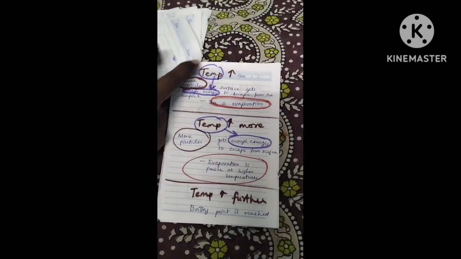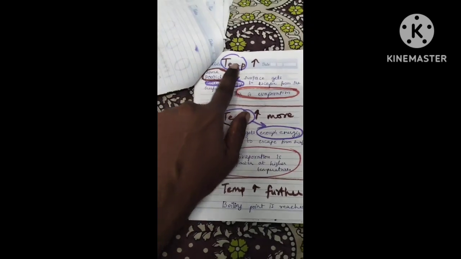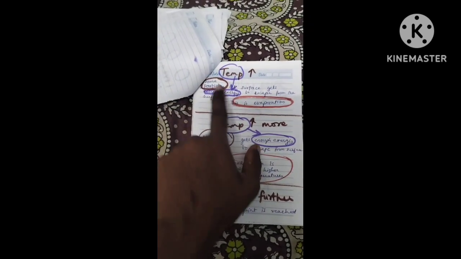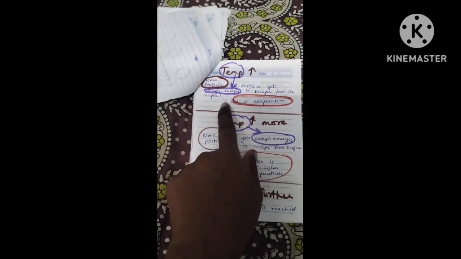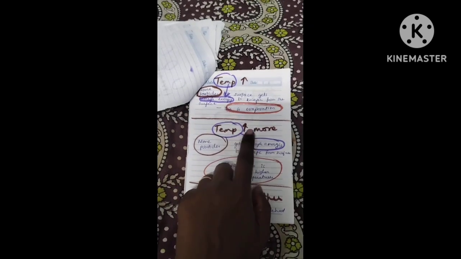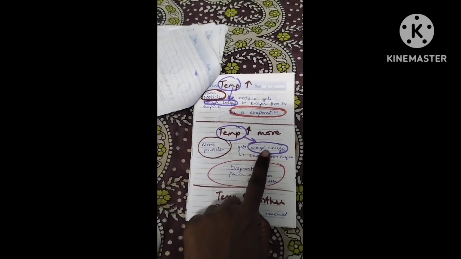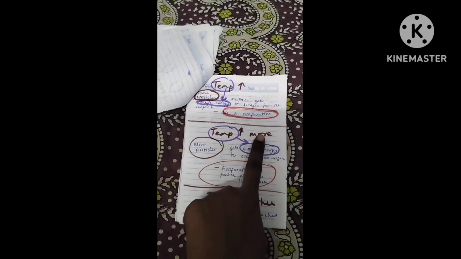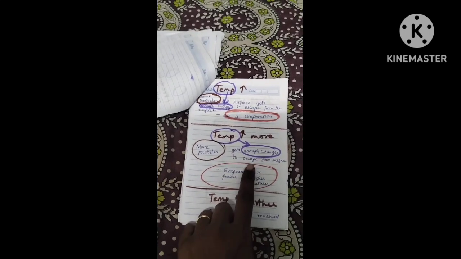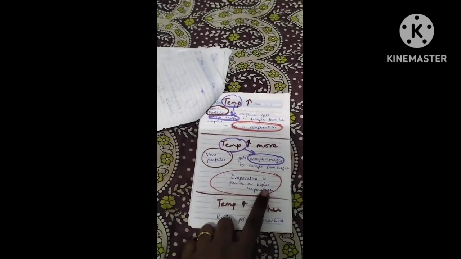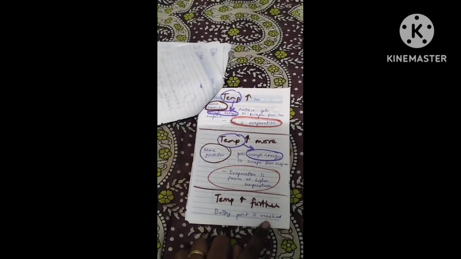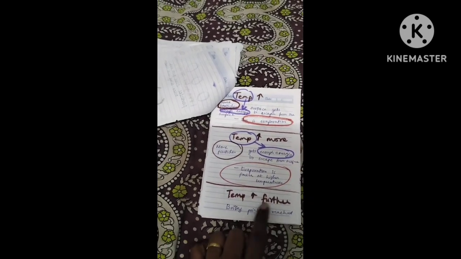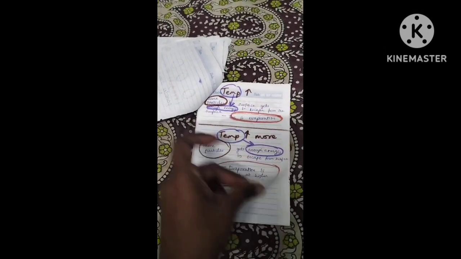First, when the temperature increases, some particles gain energy and escape from the surface. It's evaporation. When the temperature increases more, enough energy is gained by more particles; more and more particles get the energy and escape from the surface. So evaporation is faster at higher temperature. And when the temperature increases further, the boiling point is reached and boiling happens.